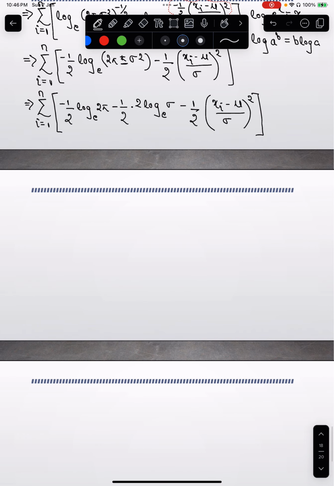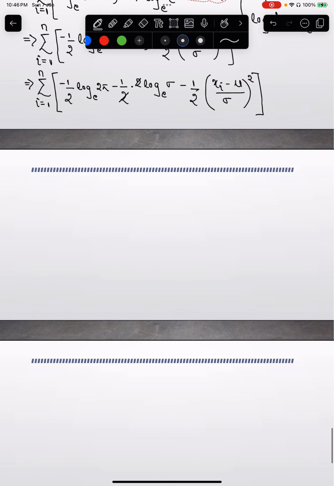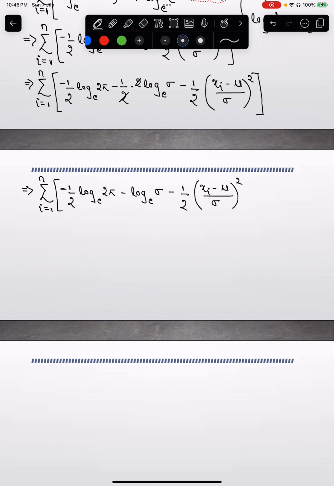Okay, so you can cancel out the 2's here, and you get the sum from i equal to 1 to n of minus 1 by 2 log base e of 2 pi, minus log base e of sigma, minus 1 by 2, xi minus mu by sigma the whole square.